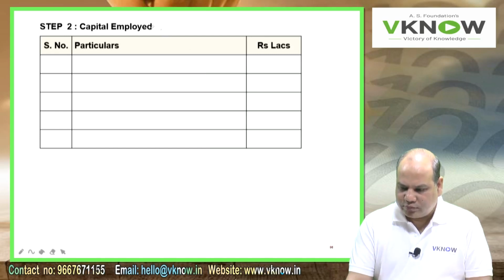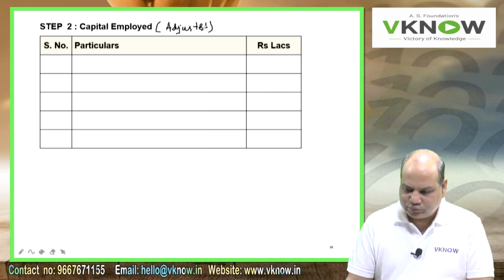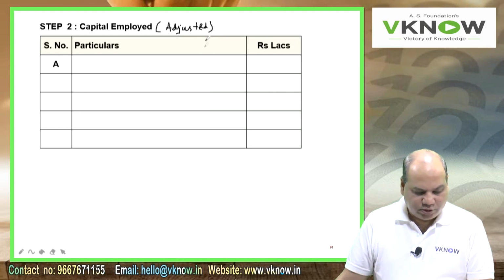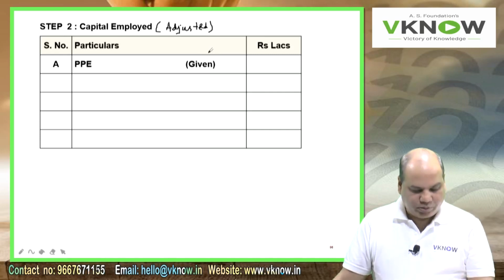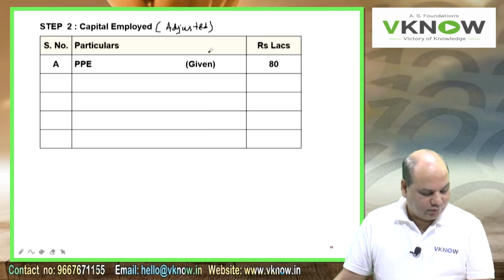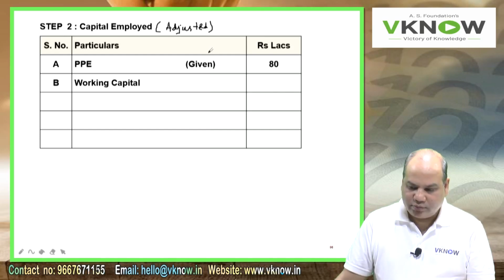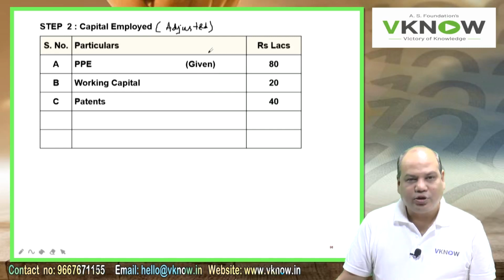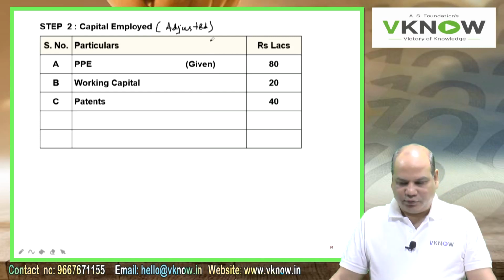This also you write down in bracket adjusted, or you can write adjusted capital employed. Right hand side rupees in lakh. First point number A, PPE 80 lakh. Working capital 20 lakh. Patents 40 lakh.